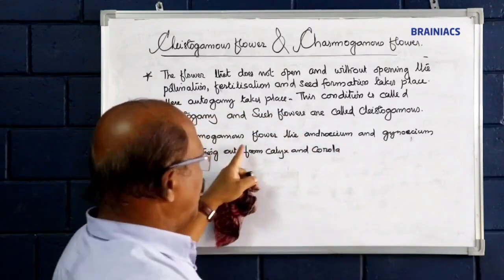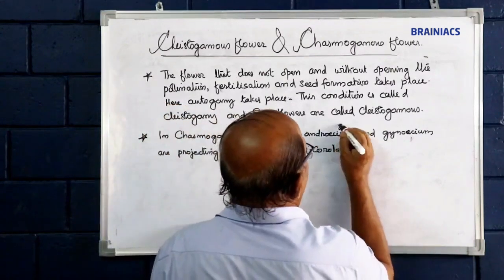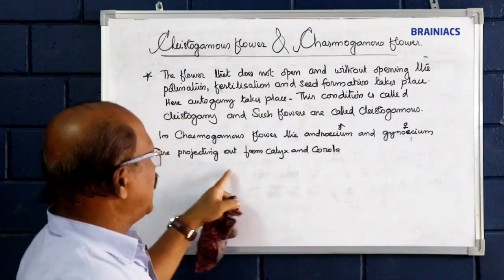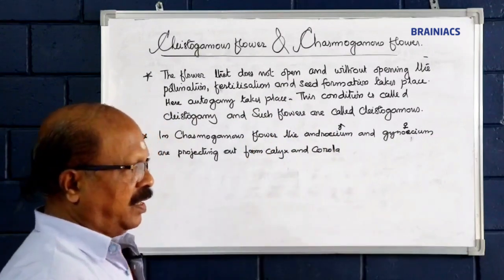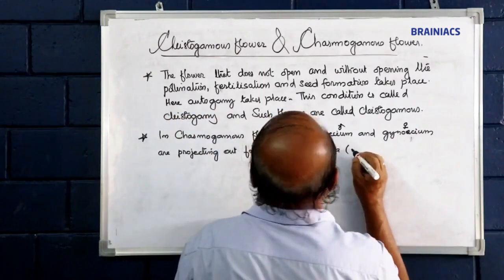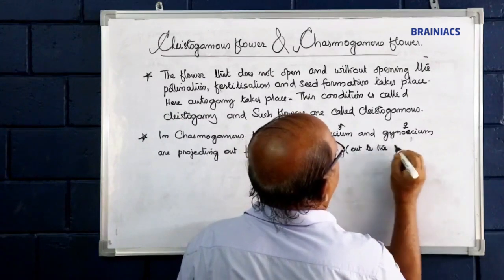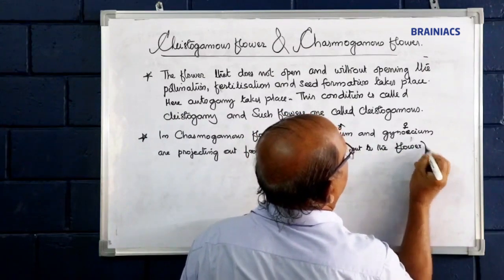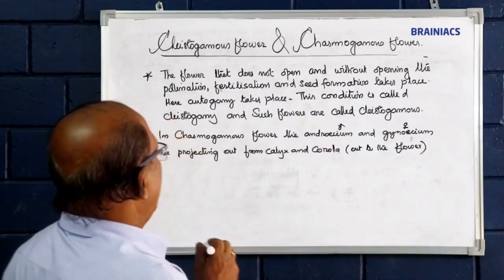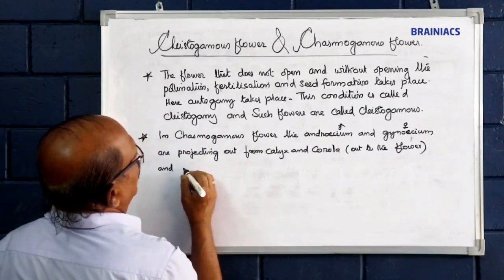See, in chasmogamous flower, the androecium, male part, and gynoecium, female part, the essential whorls, are projecting out from calyx and corolla. They are projecting outside the flower. This condition is called chasmogamy.